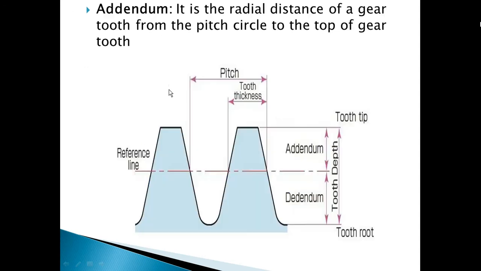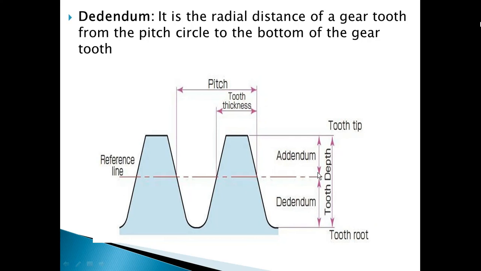Next, addendum. It is the distance from the pitch circle to the top of the tooth. This is two teeth. This line is denoting the pitch circle. The distance from the pitch circle to the top of the tooth. This is the top of the tooth. This is the bottom of the tooth. So the distance from the pitch circle to the top of the tooth is the addendum. And similarly, the distance from the pitch circle to the bottom of the tooth is called dedendum. So above the pitch circle is the addendum. Below the pitch circle is the dedendum.